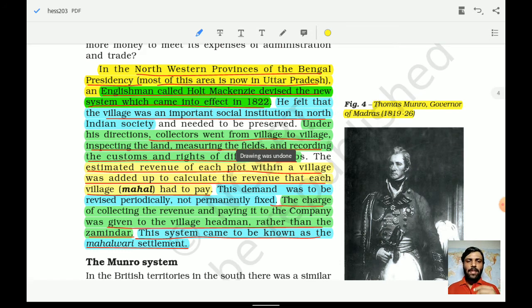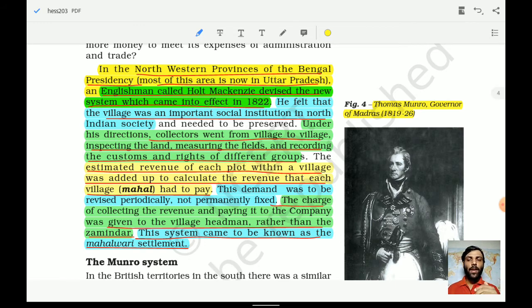So this demand was to be revised periodically, not permanently fixed. Now they understood from their previous mistake, which they committed, that they did not fix it; rather, it was revised periodically. It was flexible. And the charges of collecting the revenues and paying it to the company were given to the village headman. So we have already understood that. Rather than the Zamindar, it was the responsibility of the head of the village.